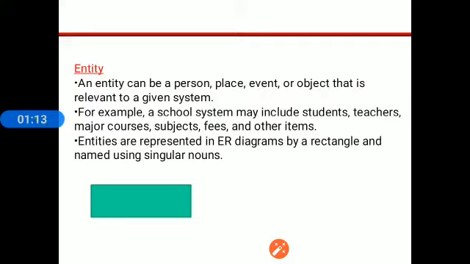In student database, the ER diagram includes student, which has some attributes, teachers, where teacher has some attributes, courses has some attributes, subjects has some attributes, fees and other items. So these are various entities you can take in the example of student database.